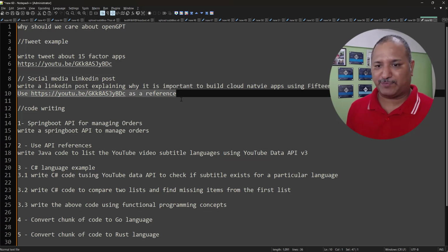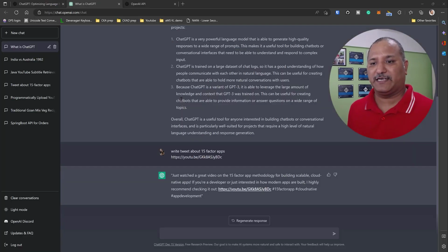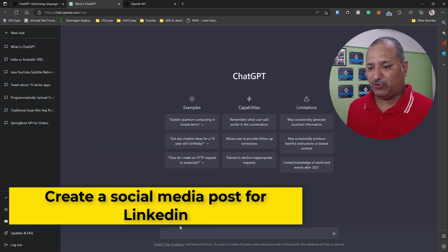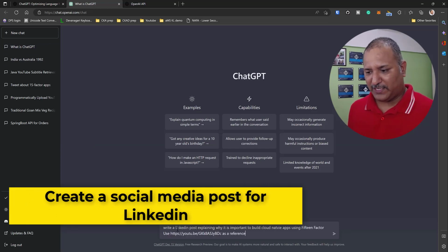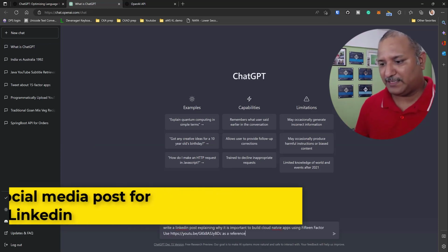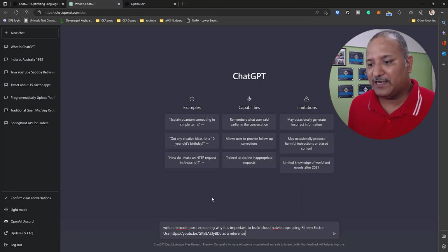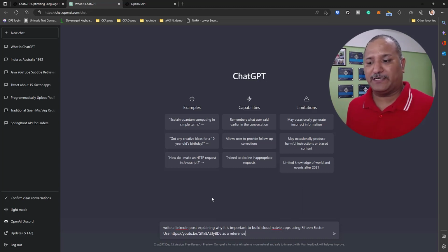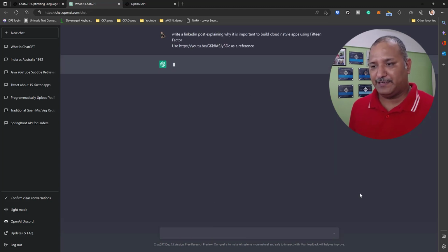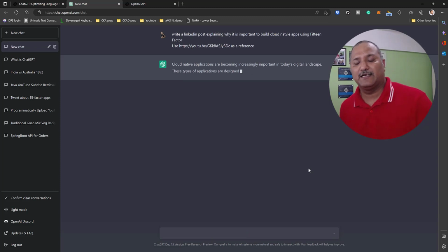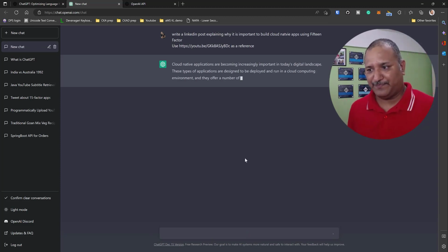Now let's go and expand this to another social media network where I want to, let's say, use this for creating a LinkedIn post. So using the same link, the same video, I'm going to ask ChatGPT to write a LinkedIn post explaining why it is important to build cloud native applications using 15-factor apps. And I'm saying use that YouTube video as a reference.